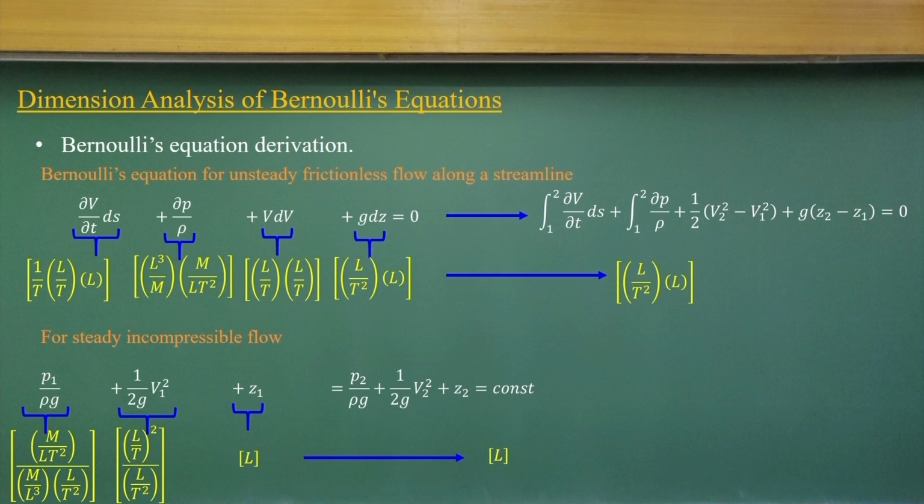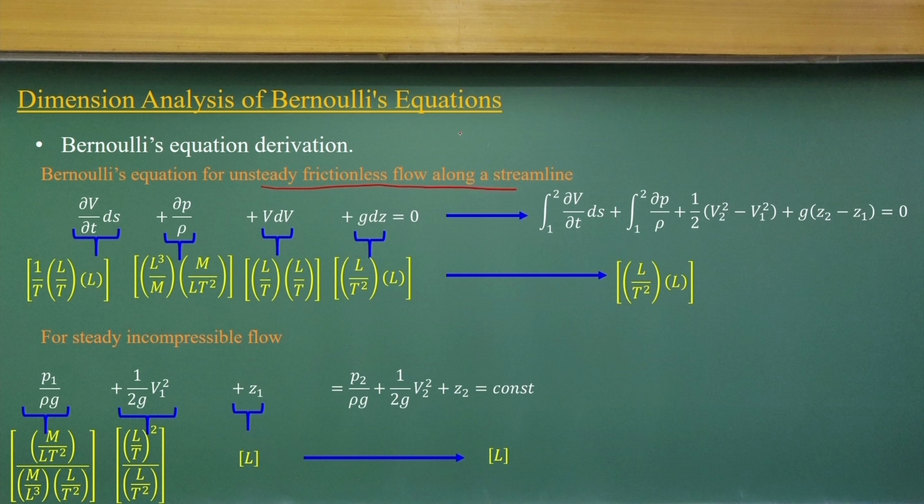Similarly, what we most often use in fluid mechanics is the Bernoulli's equation, the most widely used or widely misused equation. We discussed a lot about this equation, so let us look again at a dimensional analysis of the Bernoulli's equation with the derivation part. If you look at unsteady frictionless flow along a streamline, which is the Bernoulli's equation, it has differentiations and integrations, and when you substitute the dimensions, finally we see each term has the same dimensions, L square by T square.